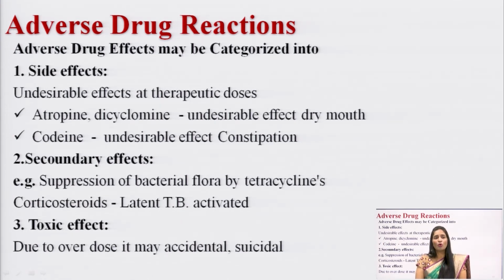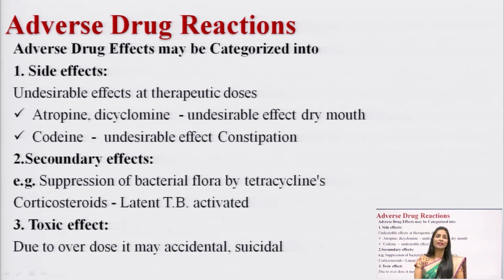For example, codeine is an antitussive drug used to treat cough, and its side effect is constipation. So an undesirable effect will be seen at the therapeutic dose. Even if you take a therapeutic dose, the drug can show undesirable or unexpected effects for a particular dose. These undesirable effects you can call side effects.